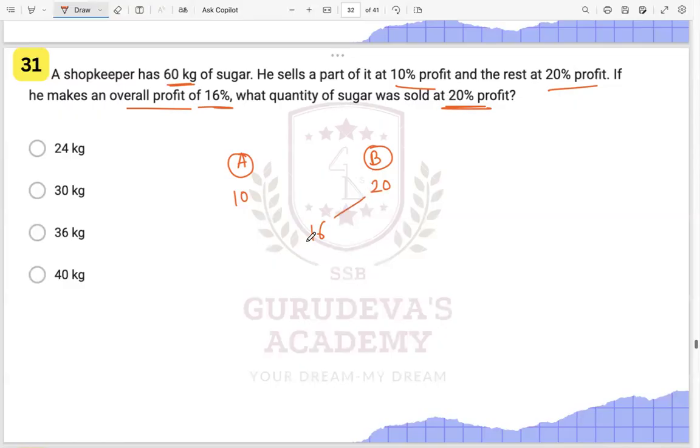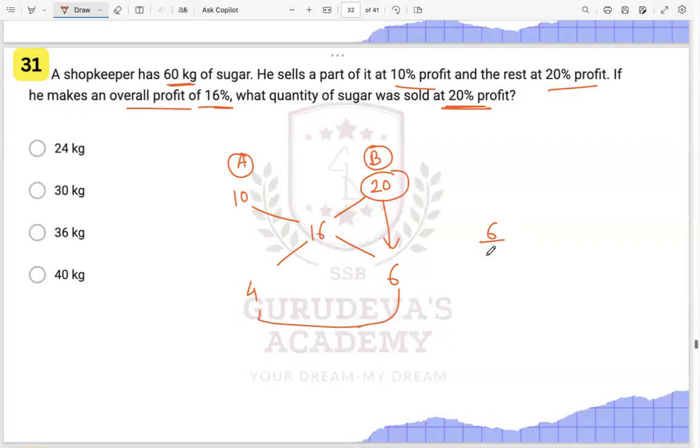So what will be here? It will be the quantities here. How do we find it? This will be 20 minus 16, that is 4 over here. And this will be 16 minus 10, that is 6 over here, right? They are asking you for what? At 20% profit. So this part they are asking you quantity, this one. So this will be 6 by, the total over here is 10, right?